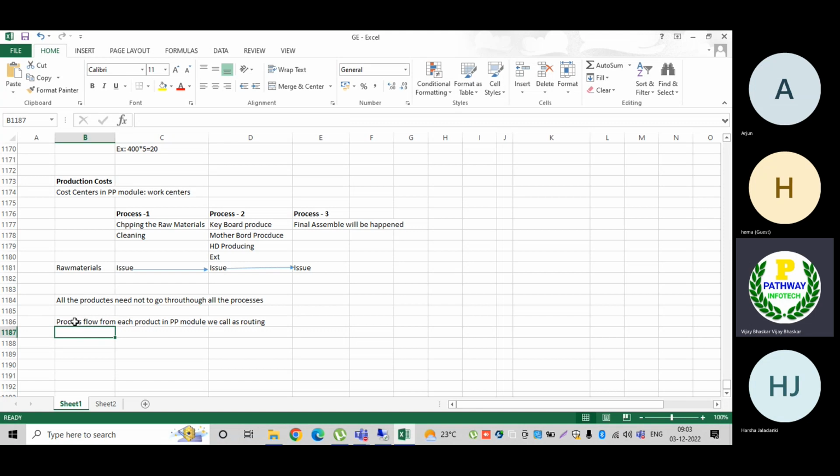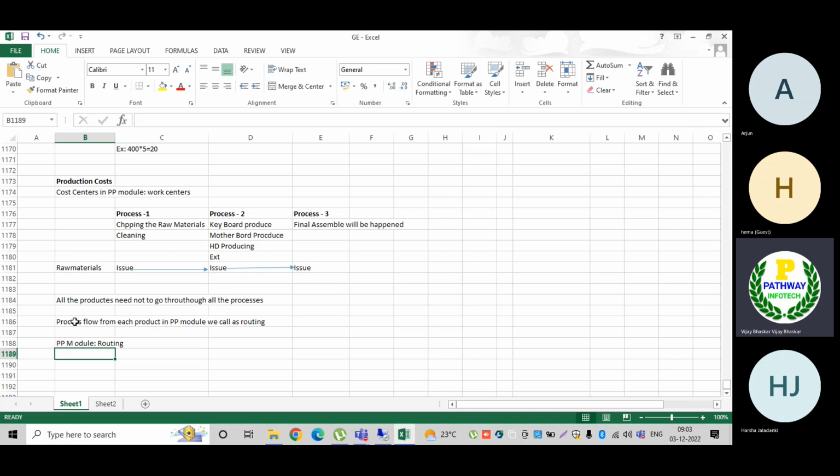Remember, in the PP module, this is how routing works.